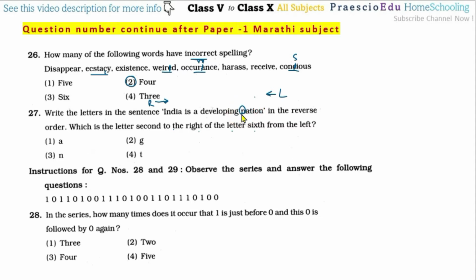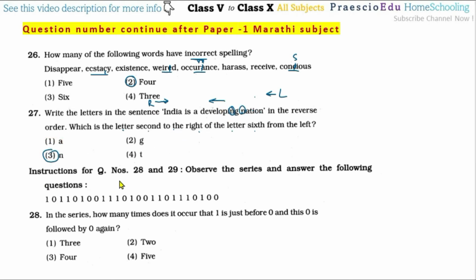n, and from this, the letter second to the right. Now to the right means this one. After the reversion, this is the first and this is the second, so there is n. So n is given in option number 3.